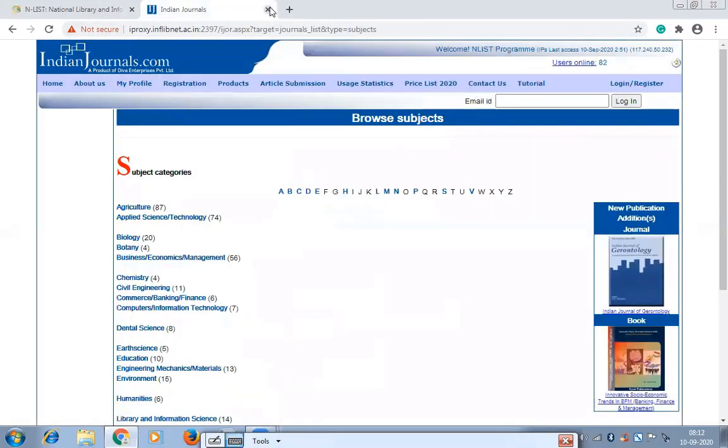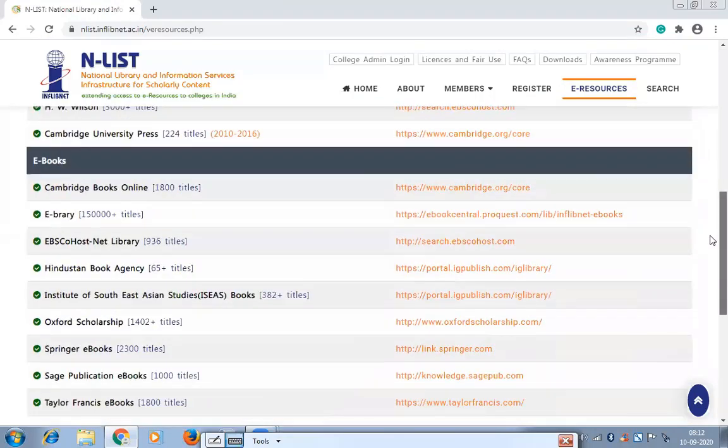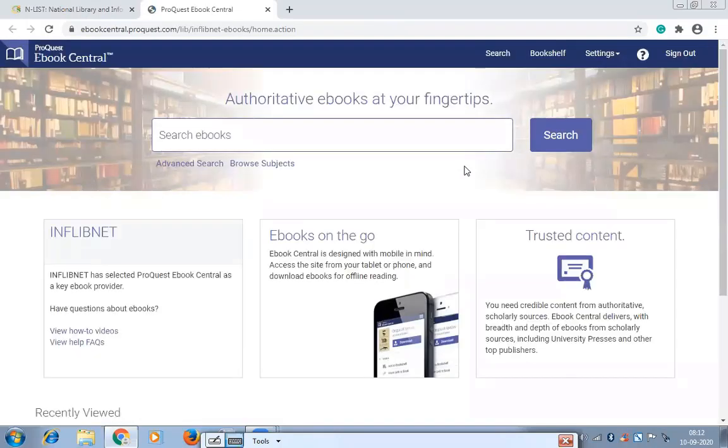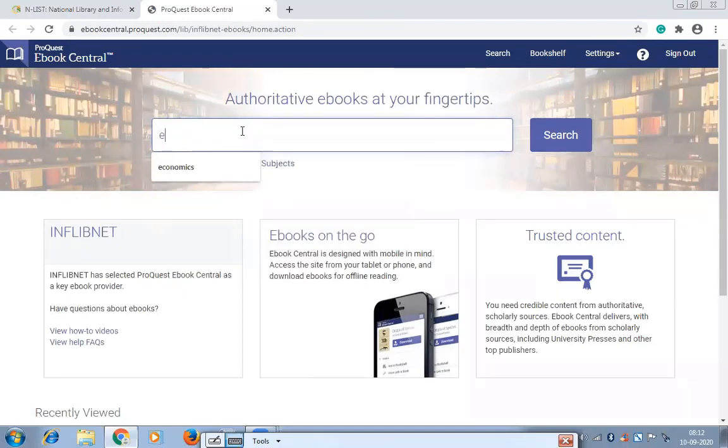The same searches can be applied to the e-book site. For example, if you go to the eBrary website, here you can put a subject or something like that. We'll put English.